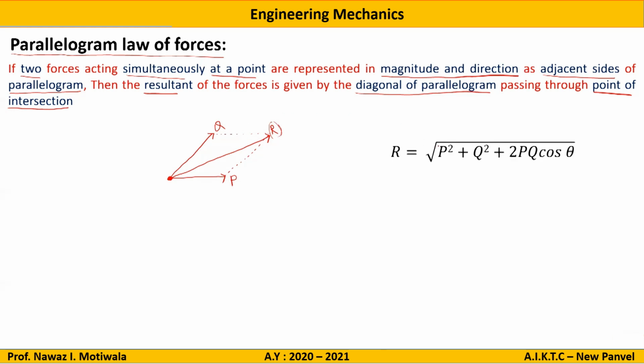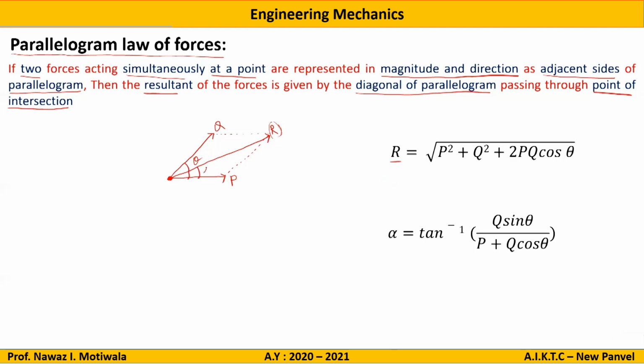This value is given by the formula R equals the square root of P squared plus Q squared plus 2PQ cos theta. That theta is the angle between the two forces. Again, I repeat that theta is the angle between these two forces. Now, as you have seen, force has magnitude as well as direction. So magnitude is given by this relation. Now, how is the direction given?